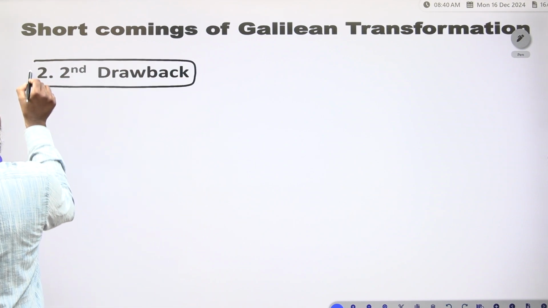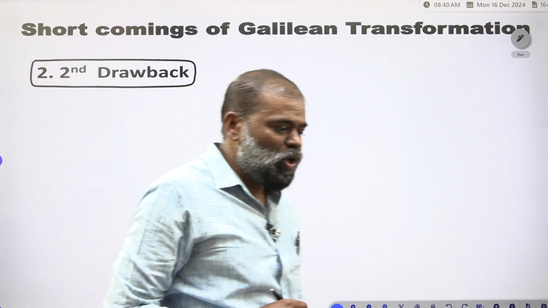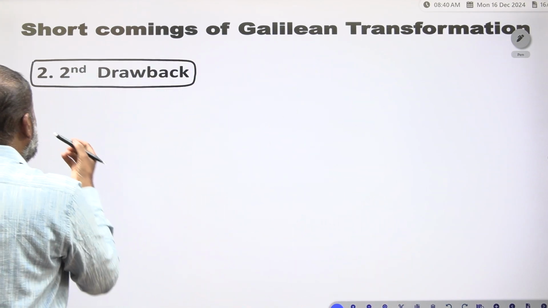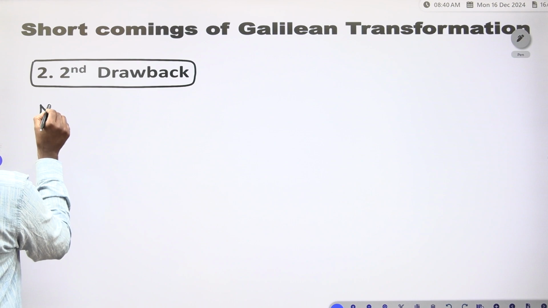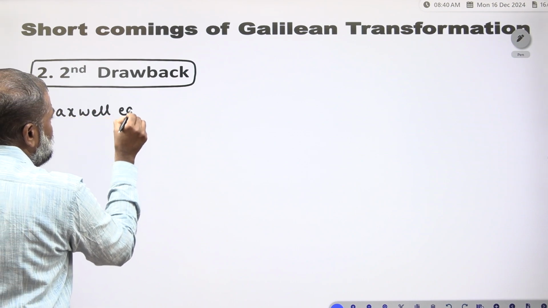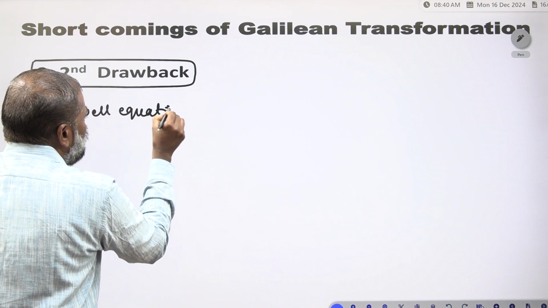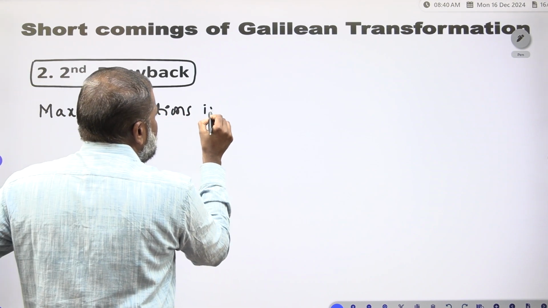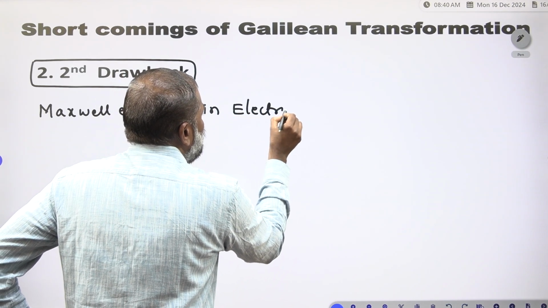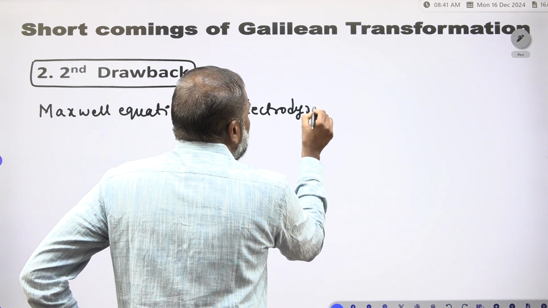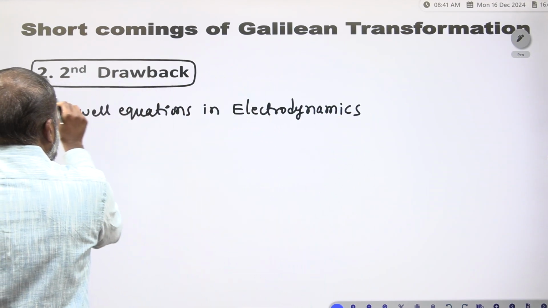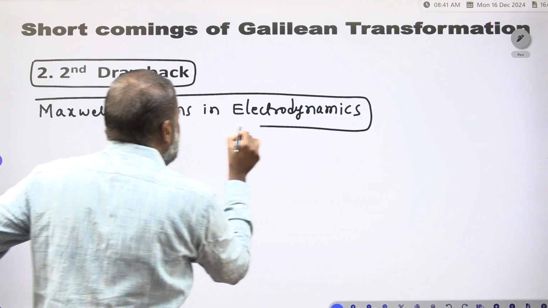The second drawback is very important. You have to see it from the Maxwell equations in electrodynamics. How many Maxwell equations are there?